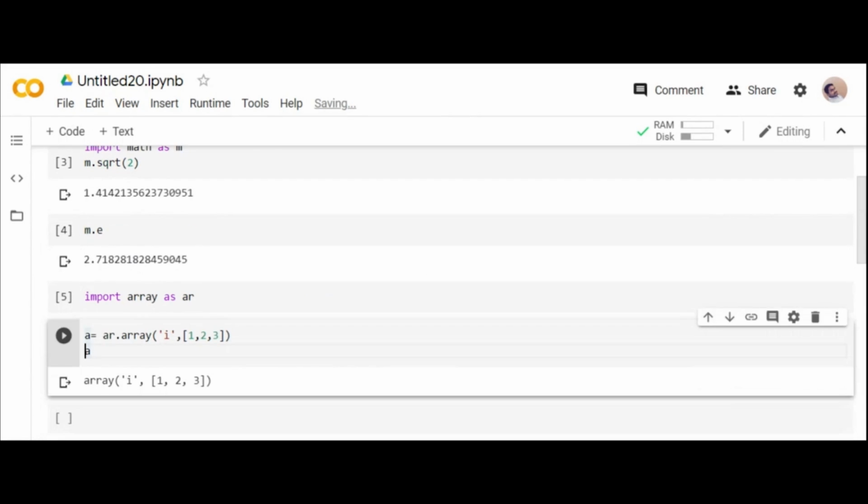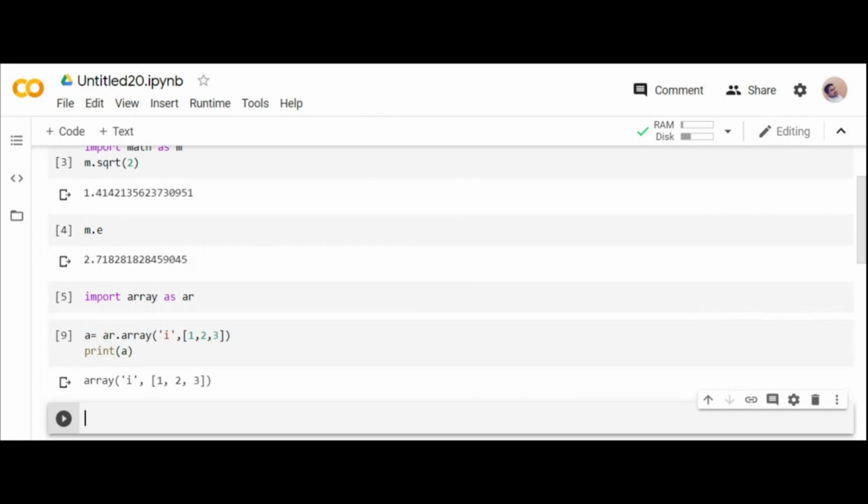That is how an array is created. Even if you use your print function, you have the same thing. It doesn't give you the elements, it shows array of i comma 1 to 3. Can you see it?